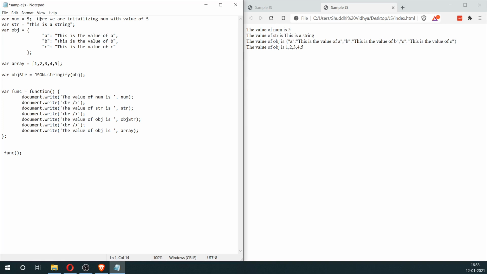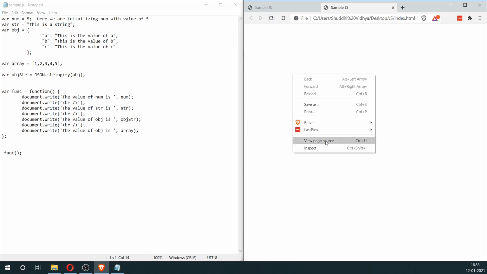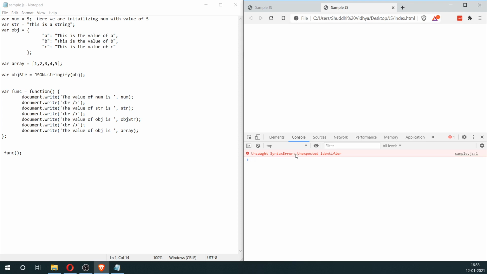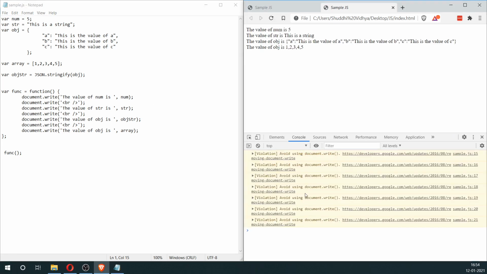Now let's say if I don't add those and save it, you'll see that there is an error in this document. So if you go to the console, it'll say unexpected syntax error, unexpected identifier. So this is in sample.js line number 1. So you can see that this is what is in line number 1. So this is not going to let the execution of the remaining code in this document. So if I remove this and save it and execute it, now it won't have any errors. So the two forward slashes is just to prevent the execution of whatever follows those two forward slashes.